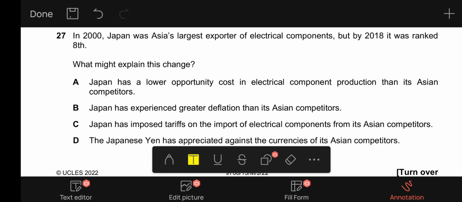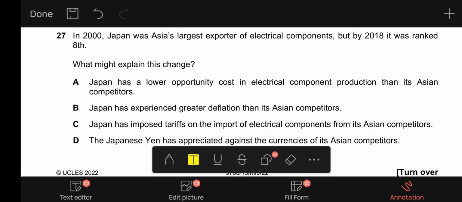B, it says Japan has experienced greater deflation than its Asian competitors. If Japan had experienced greater deflation, it means its exports would have been much cheaper and their value would have been much greater, and Japan would have retained its position as the largest exporter of electrical components.